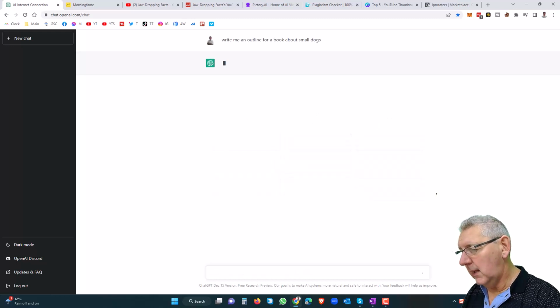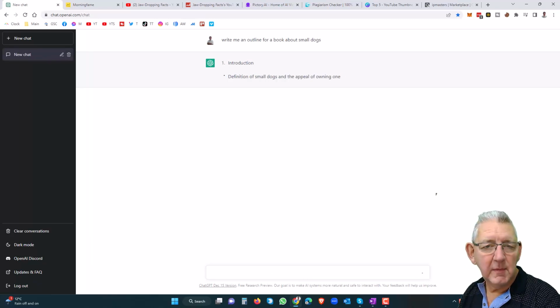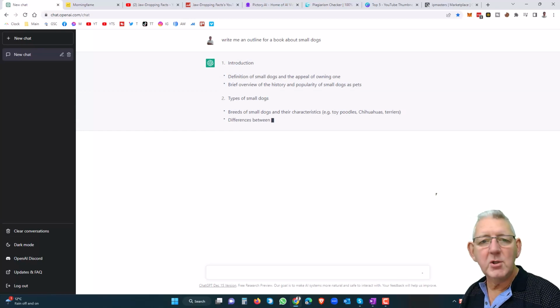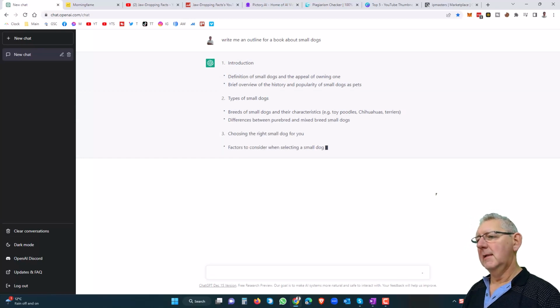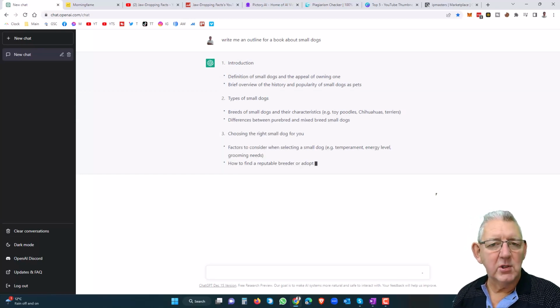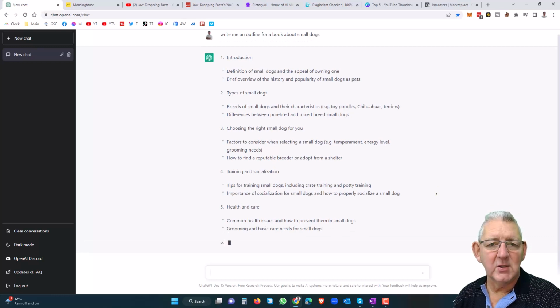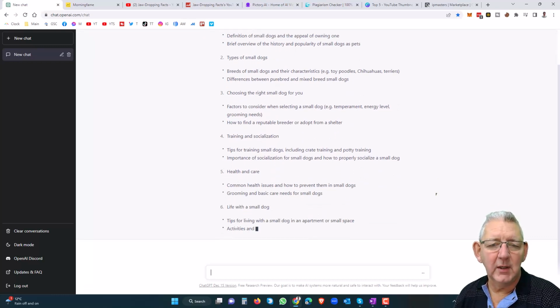Okay, and we hit enter, and ChatGPT will now go and do its magic, and you'll see it bringing information onto the screen for us. So imagine now that you wanted to write yourself a book or an ebook. Imagine the power of this. You might be one of those people who for many years has sat on the idea of writing a book and never got round to it.